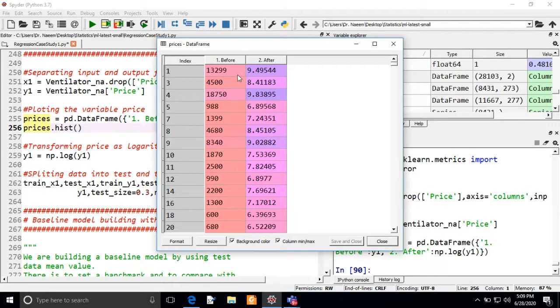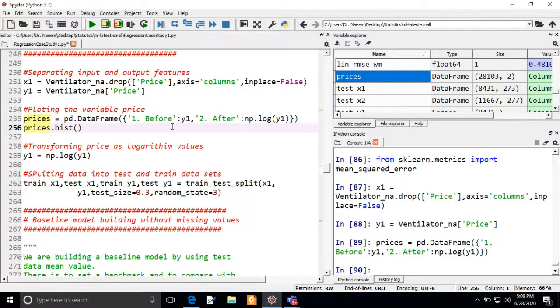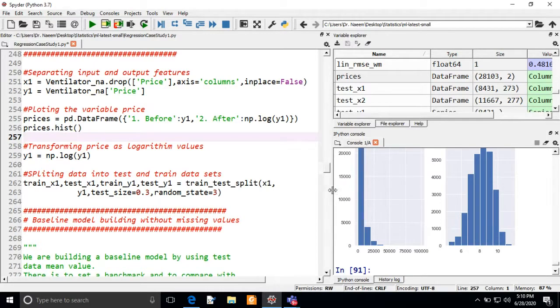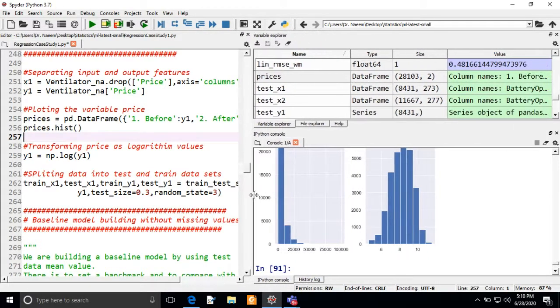So our target is to see what is the nature of the histogram if we plot the histogram of these two values. In the actual prices we have huge values in our price column, so how can we deal with this problem? Let me execute the prices dot histogram. As I execute, it will show the two histograms, and you can see them on my screen.